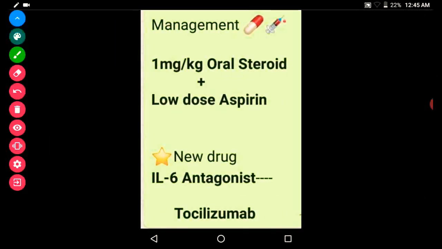The management is the same as that of giant cell arteritis. That is, we have to give oral steroid first, 1 milligram per kilogram oral steroid, plus low dose aspirin. And the new drug is the interleukin 6 antagonist, that is tocilizumab.